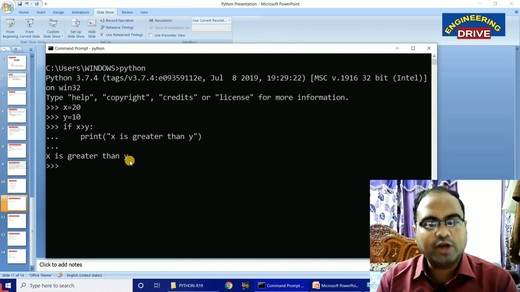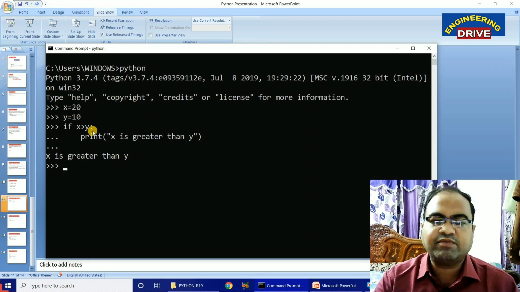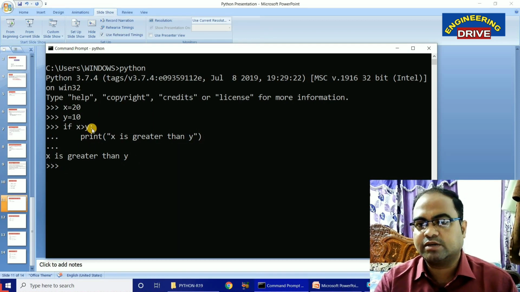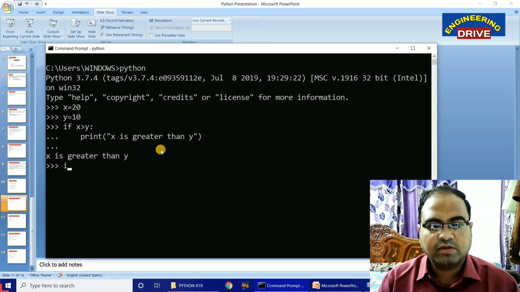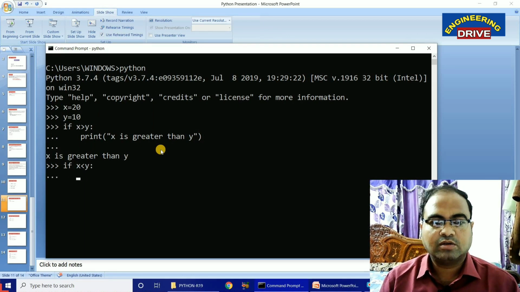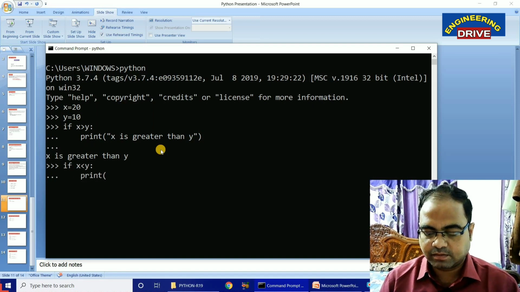But the problem with the simple if statement is it can't handle the false condition. We know that if, let us say, x value is smaller than y value, then we will not get anything on the monitor. Okay, we can try that also. If x less than y, colon, 1, 2, 3, 4 spaces. Print x is smaller.